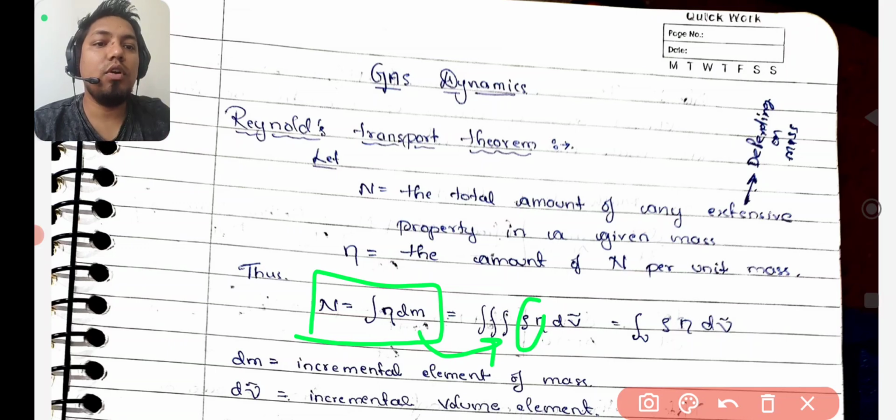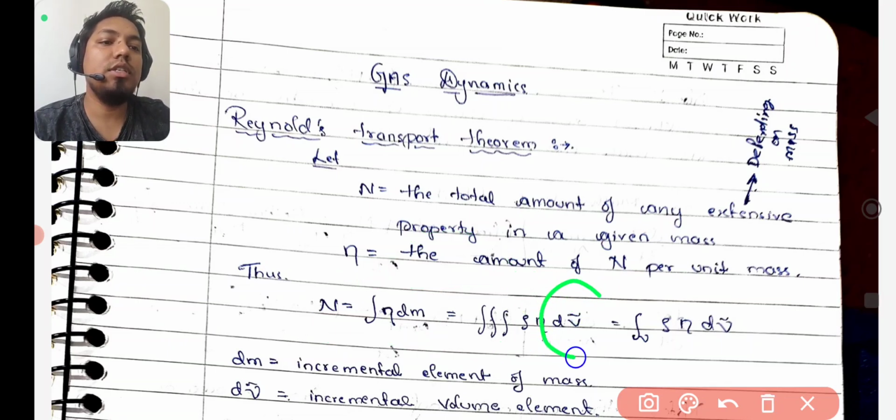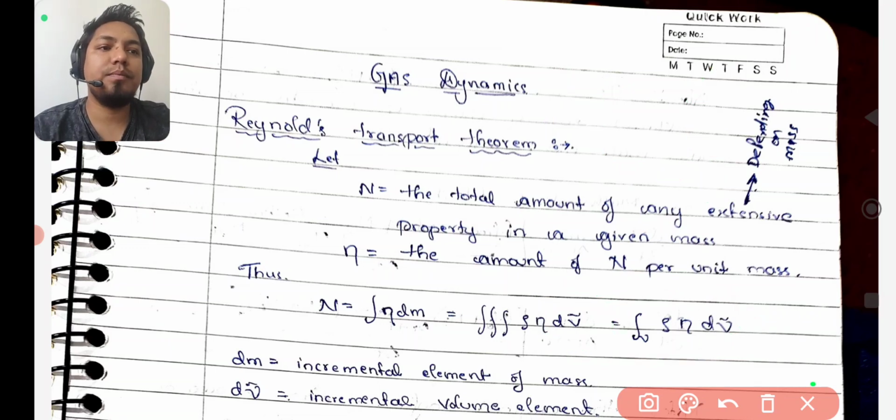So whatever integration we had for mass will become an integration over volume also, with dV. This dV part is a volume integral, and because of that we have three integral signs. In short, we can represent these three integrals by a single integral by writing V here. So the last term is a single integration over volume of density, eta, into dV. So remember, this is the N value.